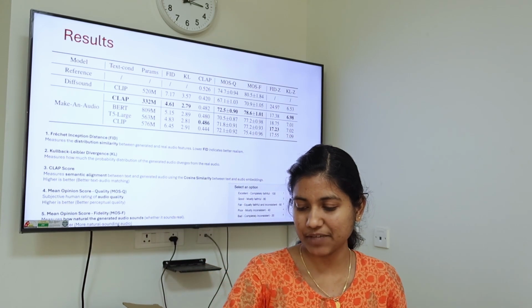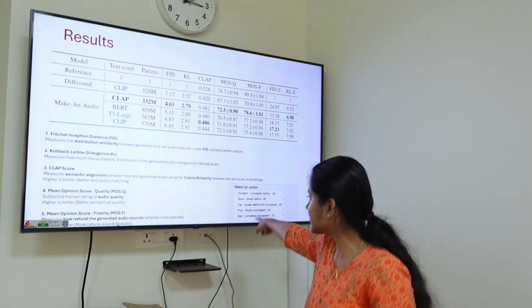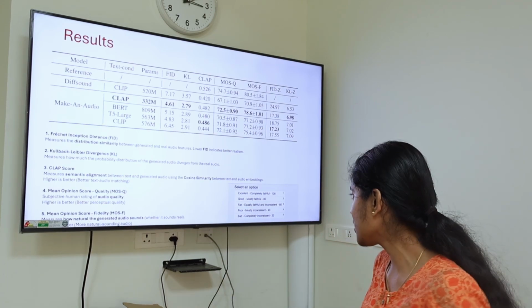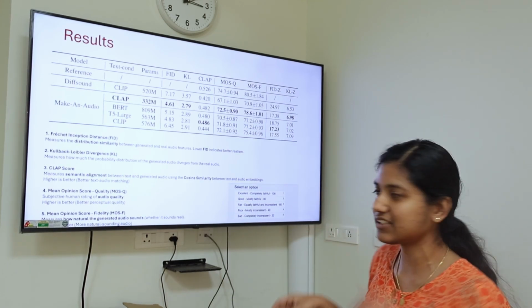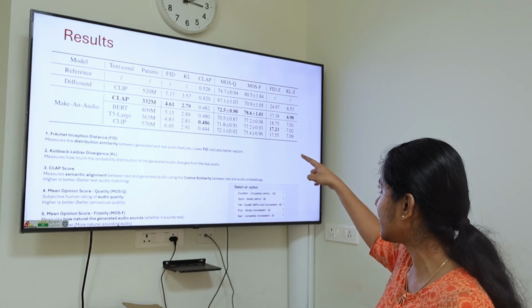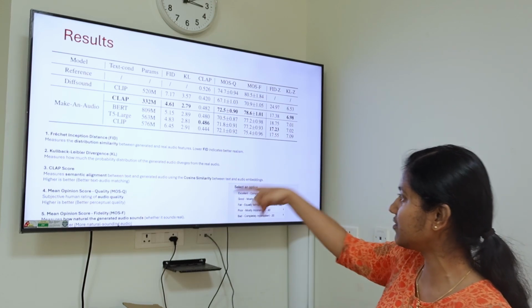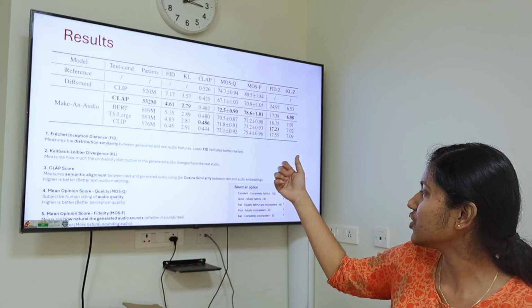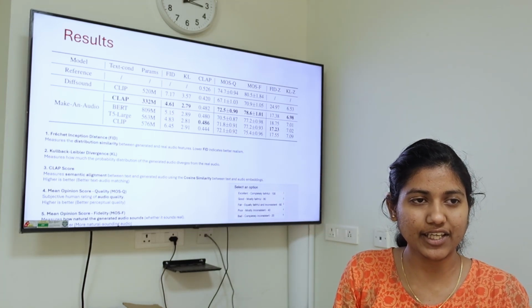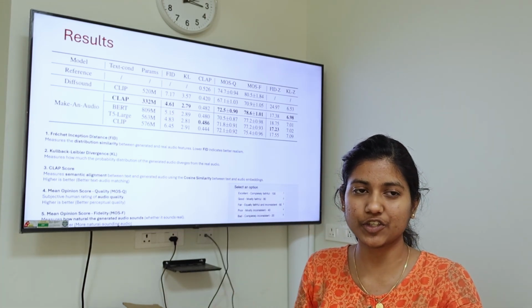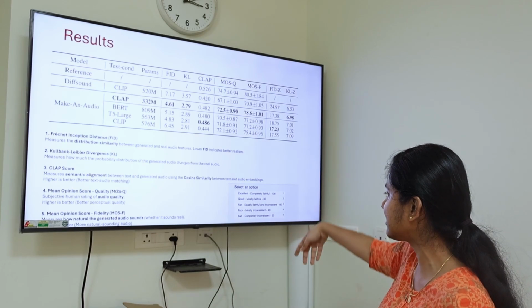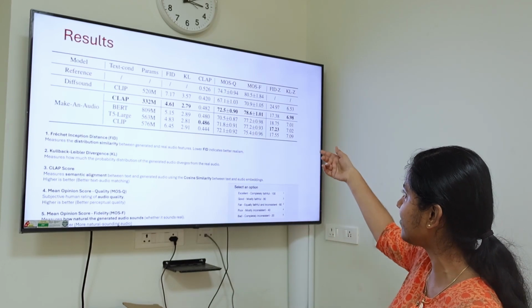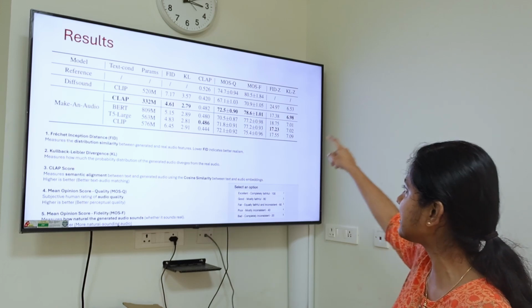This is the tab you can see on the side, right? Select an option. So these were the options given to them, and they had to rate after hearing. Q is for quality, F is for like the FID score. So they have to tell if it's good quality and also if the text and audio align well. That is coming in the MSF. So in these 5 categories, people have rated the audio, and this FID, Z, and TL we are getting from the model.